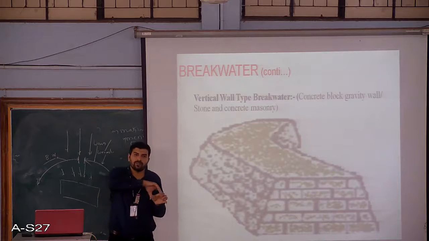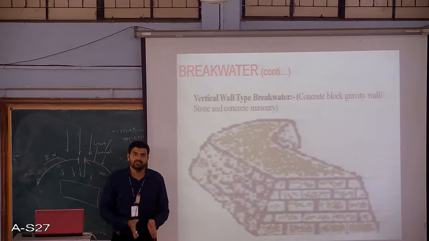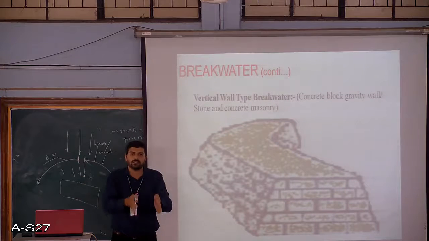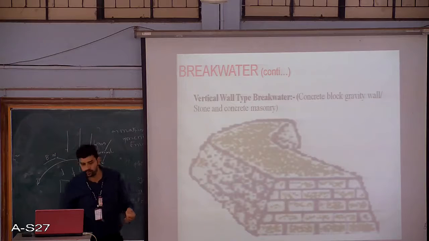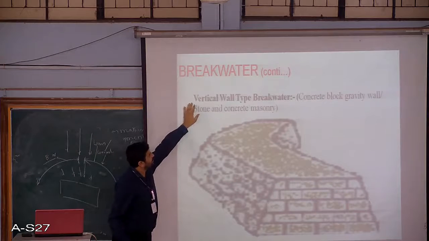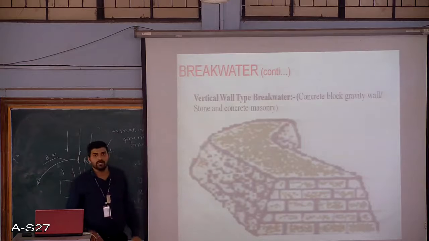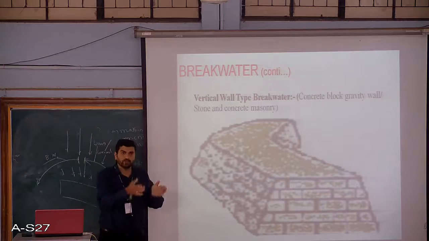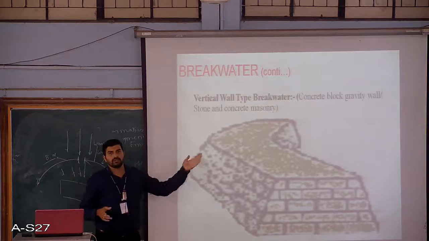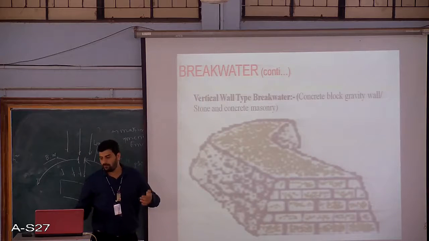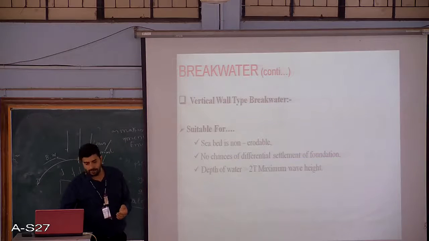So basically we make a breakwater which looks like a wall, constructed in the ocean on the seabed, so that the wall tries to stop the water from entering into the harbor.